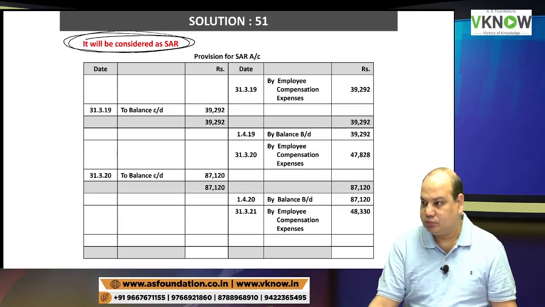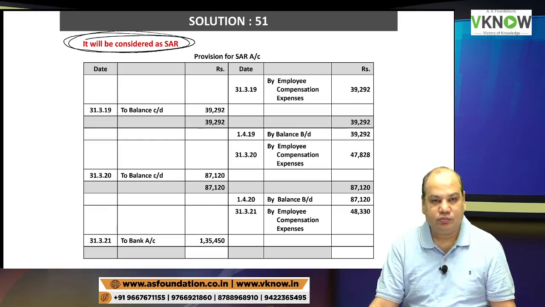And now you write down to bank, because the choice is with the entity, so the entity may pay full cash and settle it. So to bank 135450.